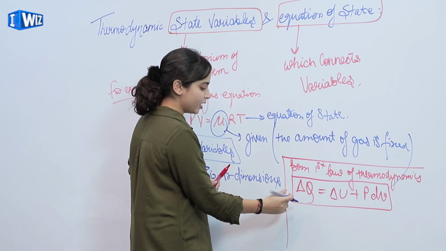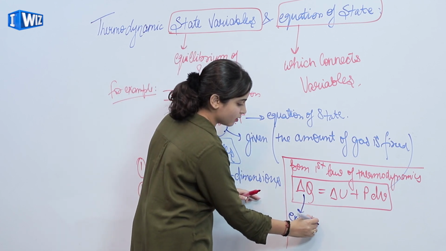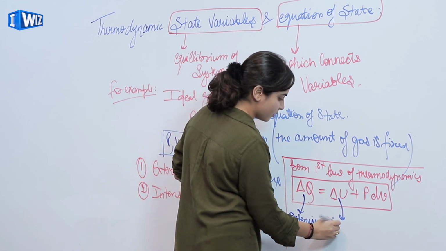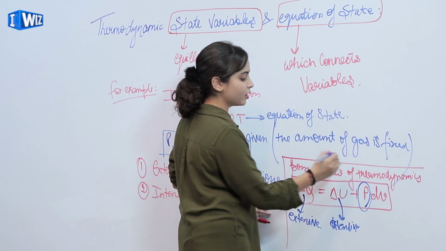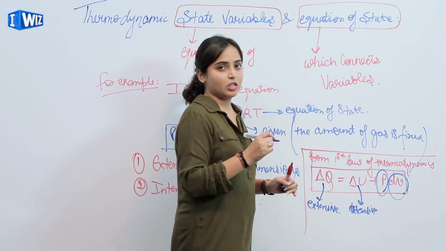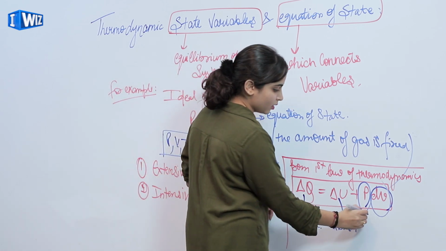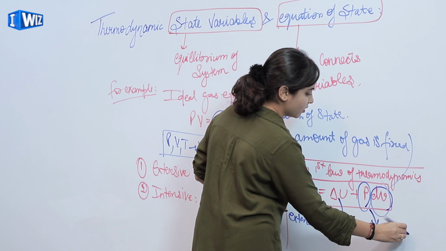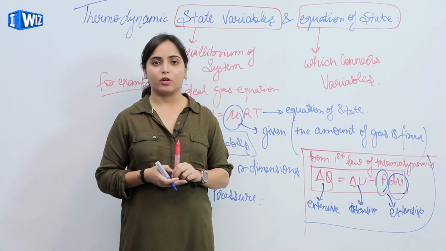So here delta Q is extensive, delta U is extensive, but pressure is intensive as well as volume is intensive. So the product of two intensive is extensive. So this is also extensive. So these were the variables for a thermodynamic system.